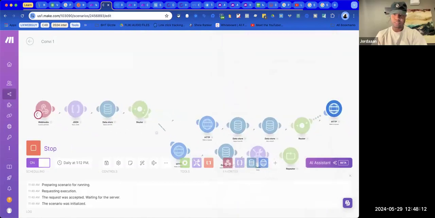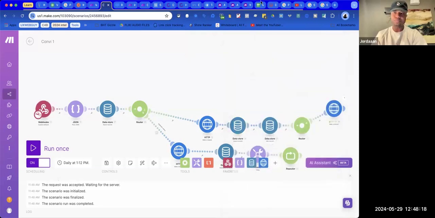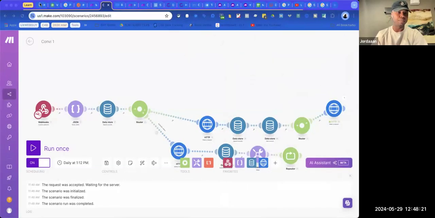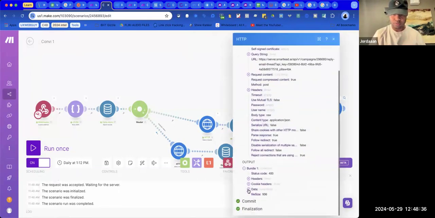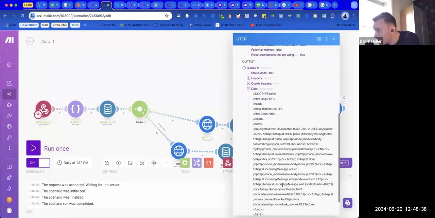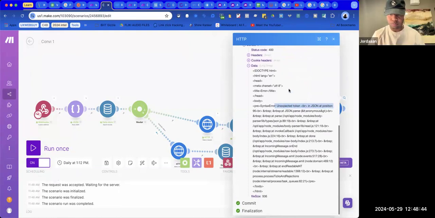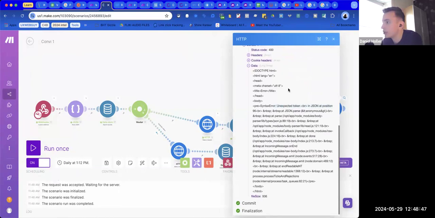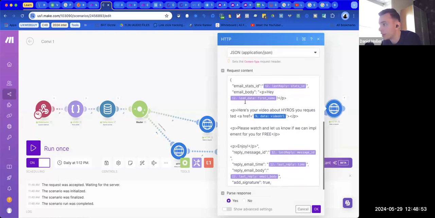See if they're gonna let me run it by itself. What do we get? That's a 400. Ah, didn't like that. It's okay. Let me hop over to my inbox and let's do a video request and then run. What does it say in data? Unexpected token. Aha. Okay, so this is because it doesn't like the part where we put in the body of the email.